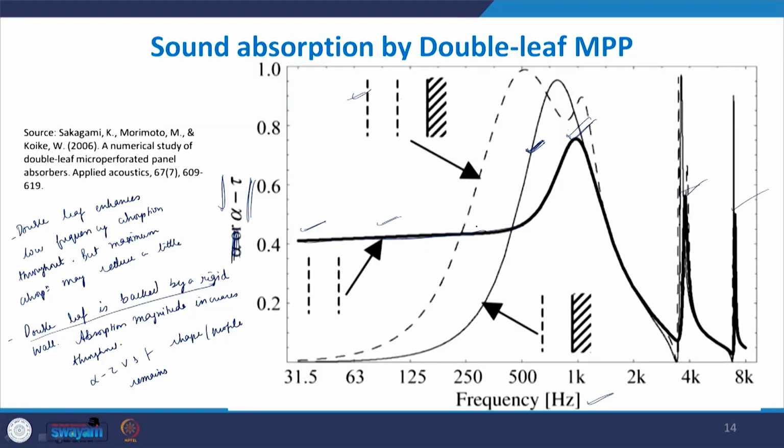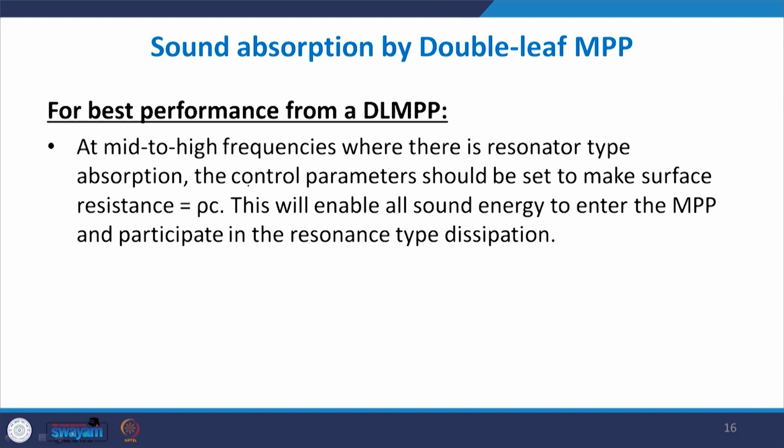So, you are getting a constant value here, and then suddenly at middle to high frequency it behaves the same way as single leaf MPP or as a resonator. For best performance, you can set the control parameters so that the surface resistance becomes rho c at the resonance condition.